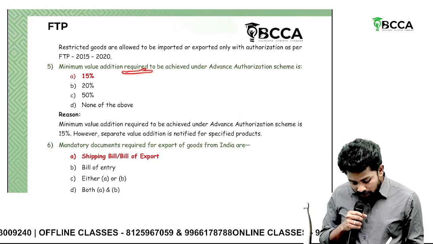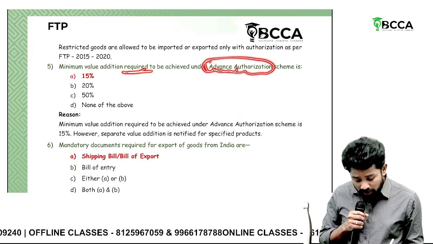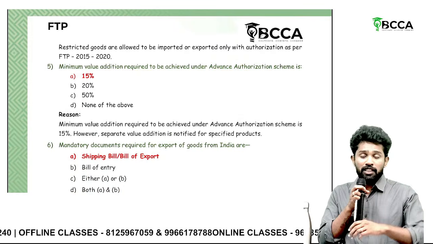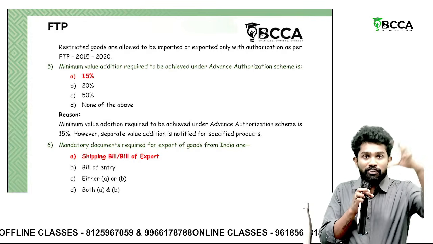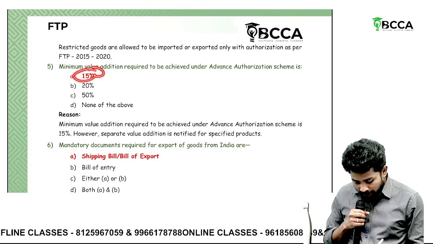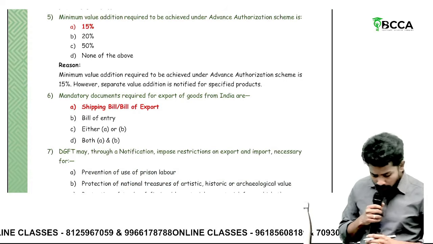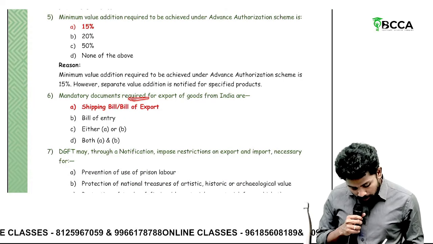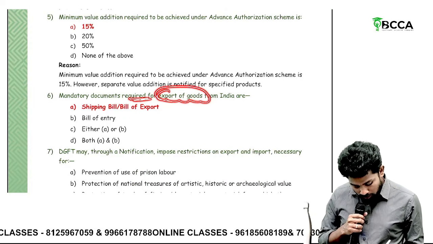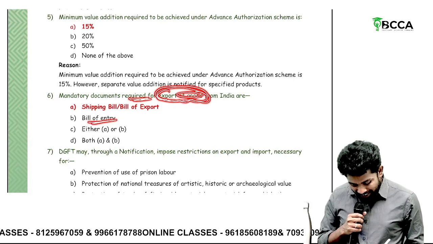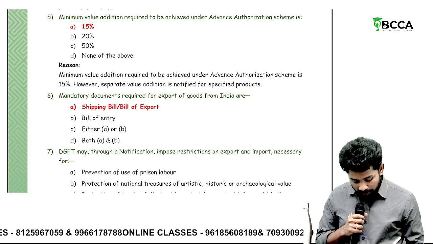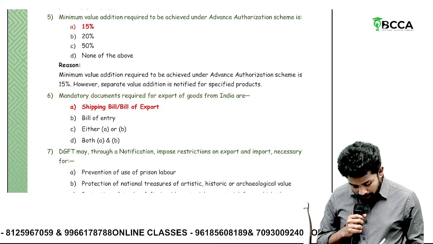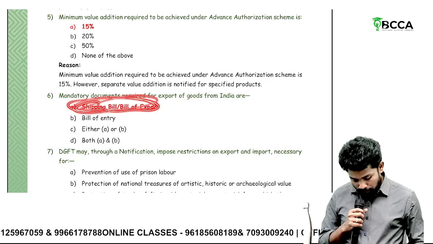Minimum value addition that is required under advance authorization scheme. Under advance authorization scheme, if you import 100 rupees, you should export a minimum of 115 rupees. So the value addition to be made is 15%. Then the mandatory documents required for export of goods. For export, bill of entry is not required. Import has a bill of entry, export has none. So the mandatory document is the shipping bill or bill of export.